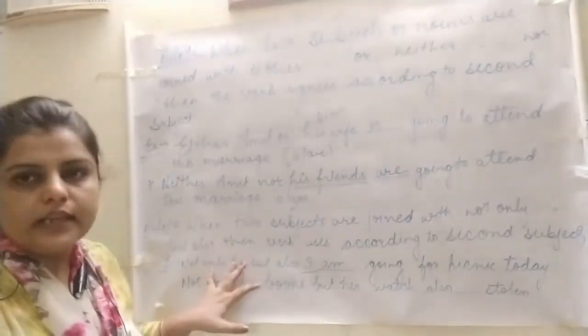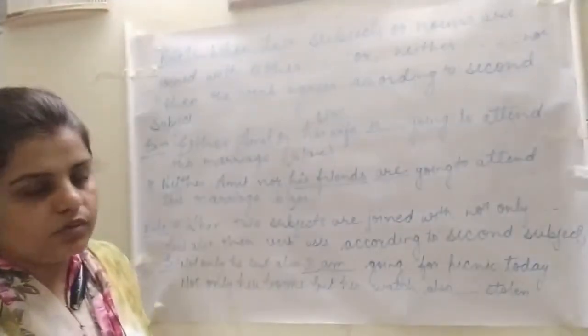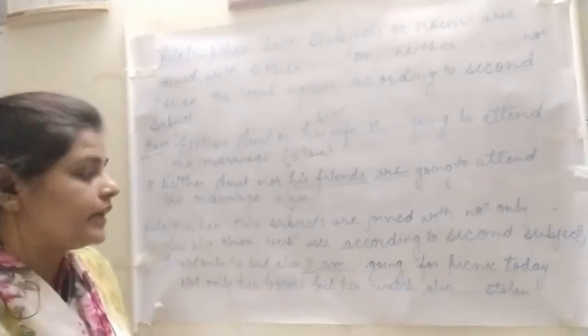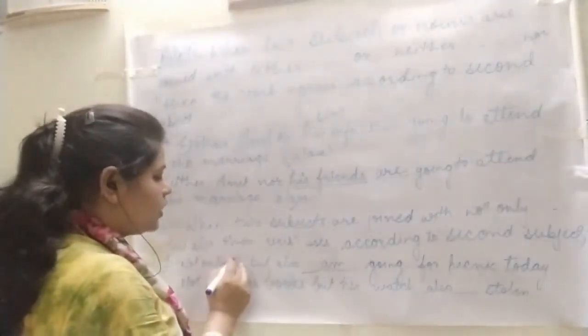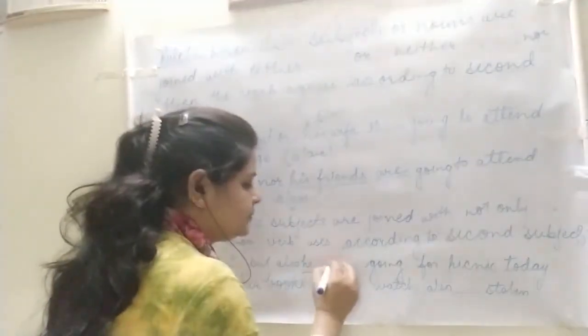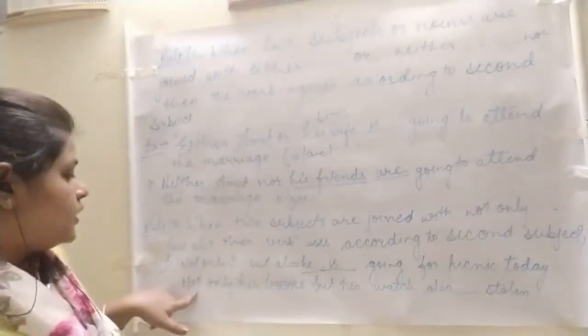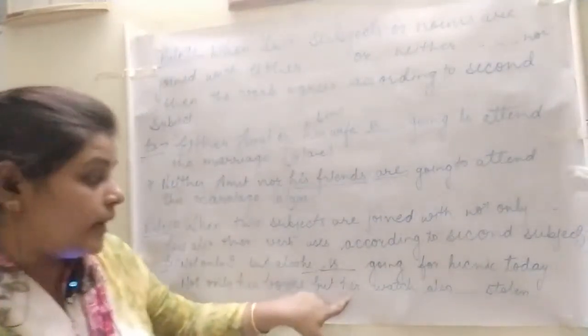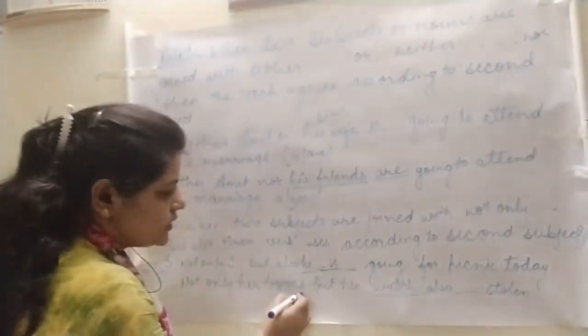But it's a wrong sentence. I am only explaining how the verb will be used if the sentence comes like that. Otherwise, the first person always comes first: not only I but also he is going for a picnic today. Not only her books but her watch also was stolen. Watch is singular, books is plural.